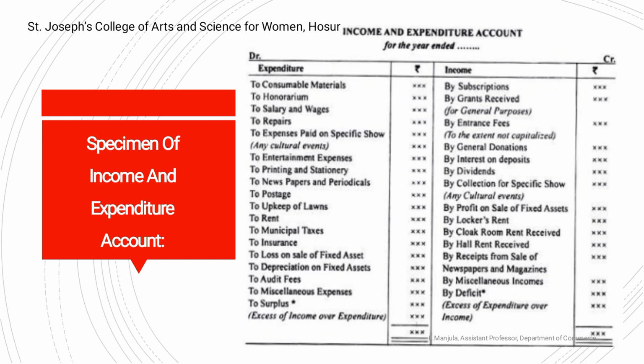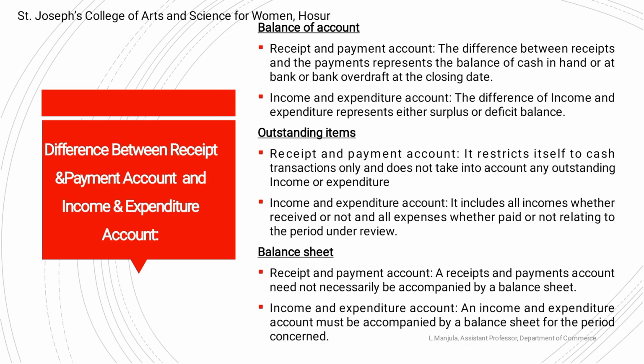So, format of income and expenditure account for the year ended. On the expenditure side, we have to enter consumable materials, salary and wages, repairs expenses, entertainment expenses, printing and stationery, newspaper and periodicals, postage; all the expenses incurred should be entered on the expenses side. And on the credit side, we have to enter all the incomes, that is subscription value, grants received, entrance fees, general donation, interest on deposits, dividends, etc. Then the balance of the account.